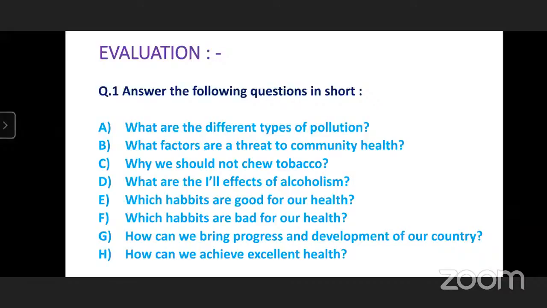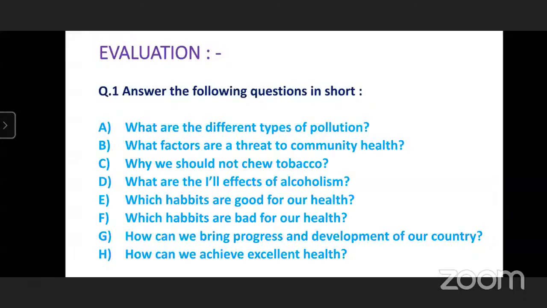Which habits are good for our health? Sir, keeping cleanliness. Yes, very good. And eating healthy food, and planting plants. Yes, very good. And exercise.